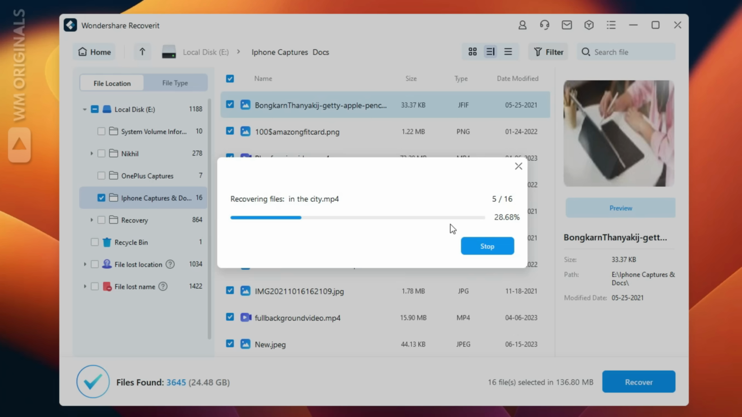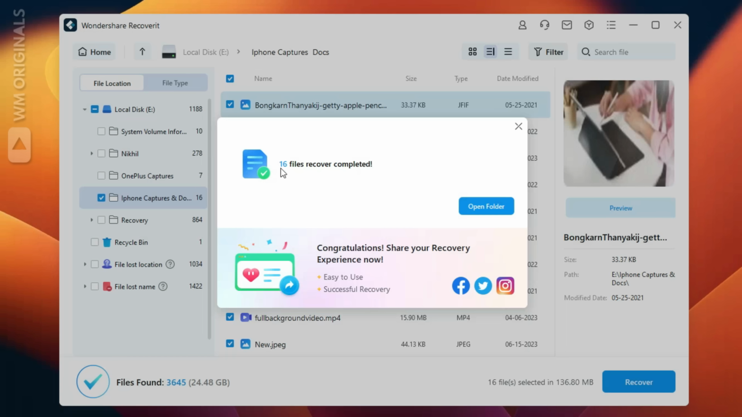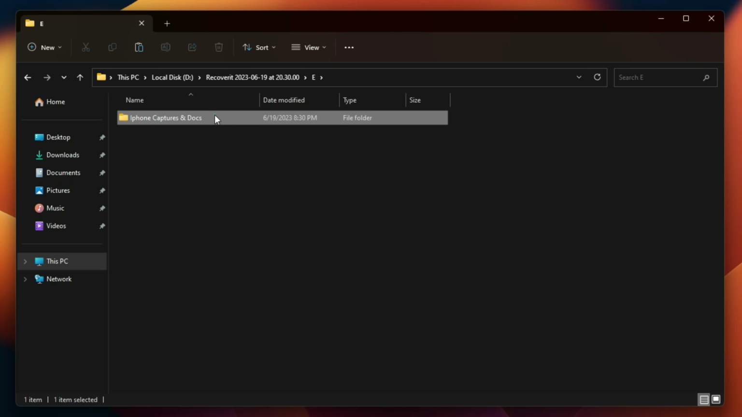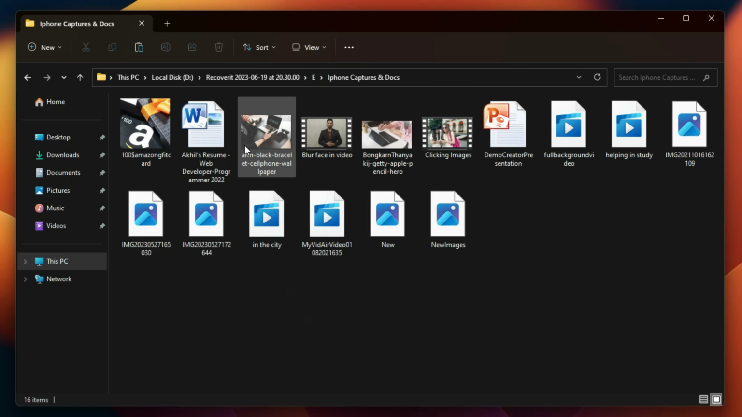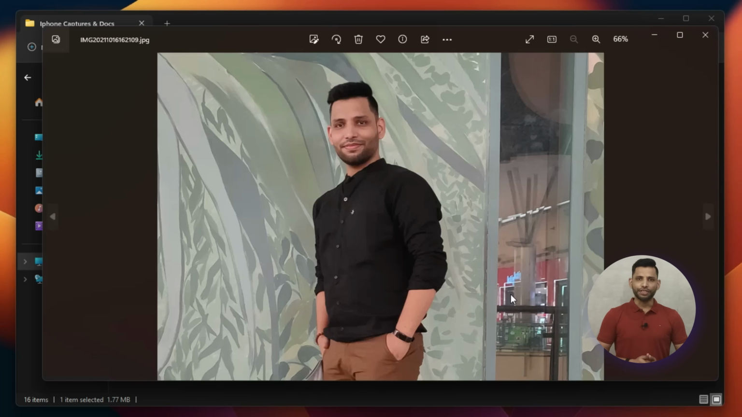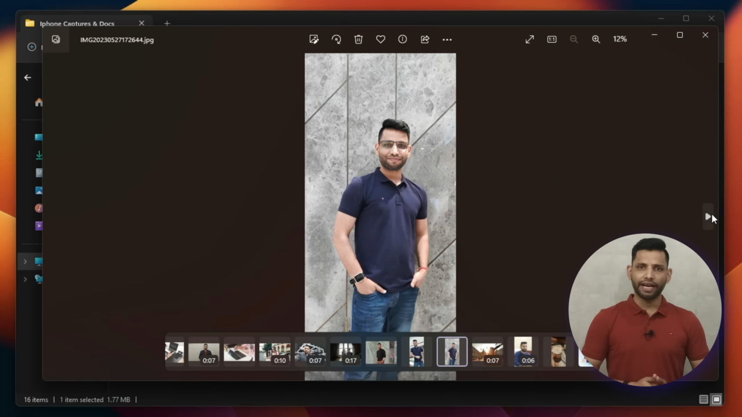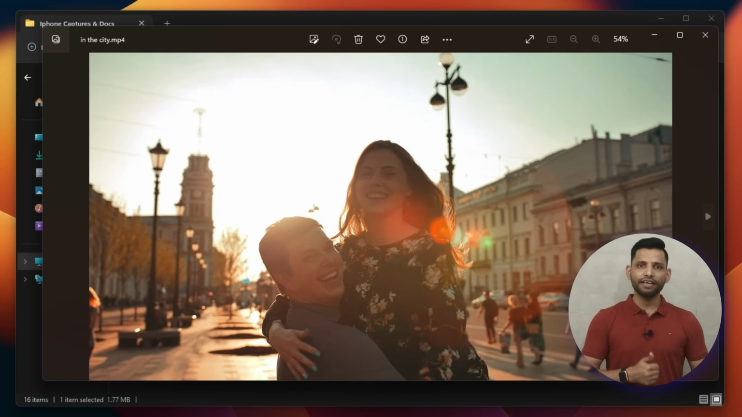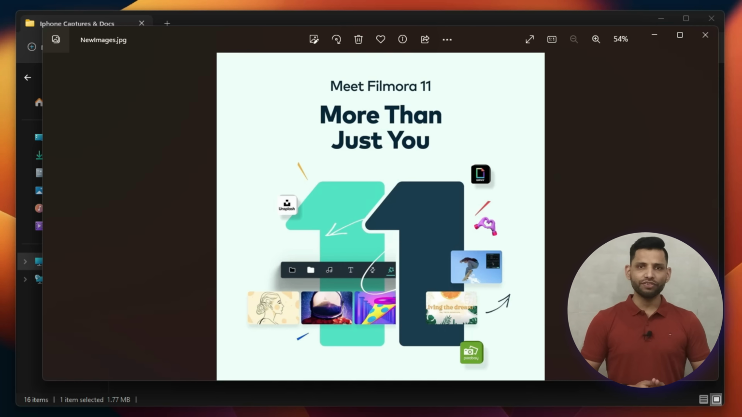It starts recovering and within a few seconds data recovery completes. It shows the number of files recovered. Click on open folder. Now browse through to look for recovered files. Here we have all the photos, videos and documents that we have recovered. We can also preview them. See, all the files are fully recovered and are in their original size. That's how easy it is, so effortless and reliable.